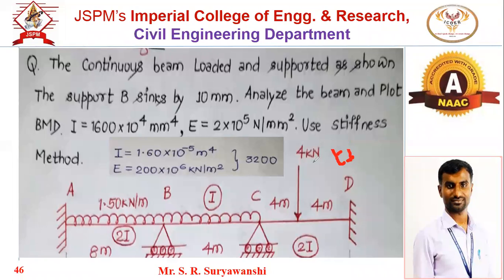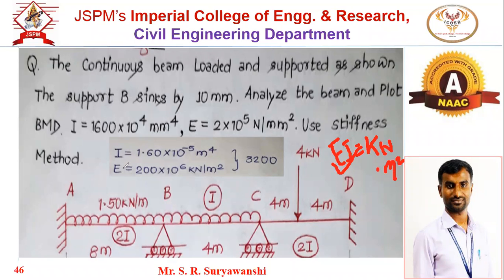What is the unit of EI? Have you forgotten everything? What is EI basically? It is the product of modulus of elasticity and moment of inertia, and it is called flexural rigidity. So what is the unit of flexural rigidity we have to consider? The unit will be kilonewton into meter square.